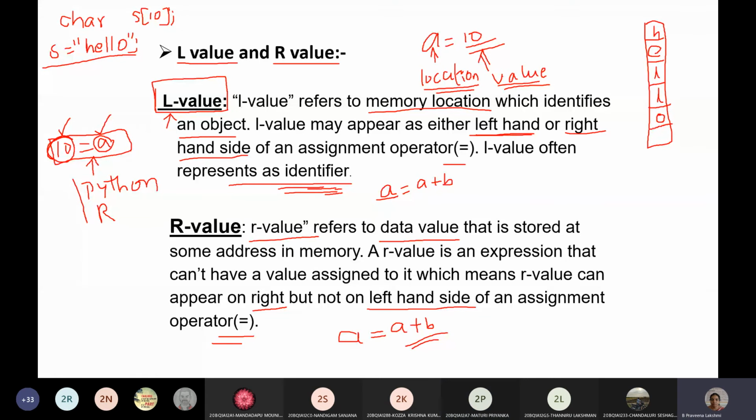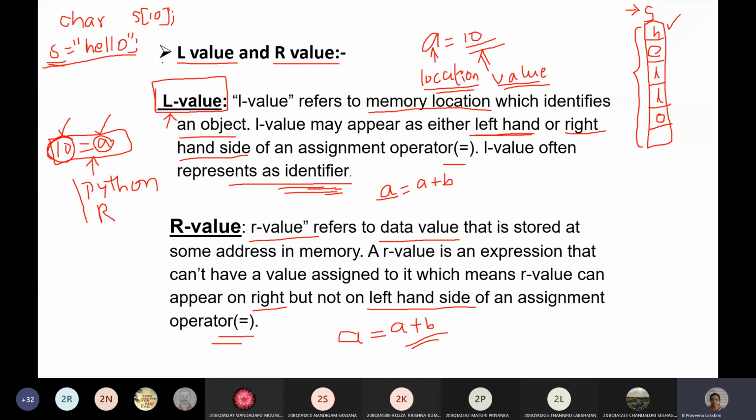Okay, S is a name of the group of memory locations. Why? Because in arrays, the name of the array is only a group name for the values, but it doesn't have any physical memory location for S. So whenever you are using S, it gives the starting memory location of the values, the H value memory location.